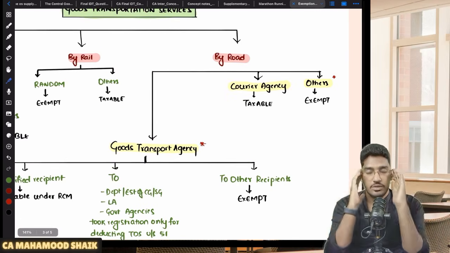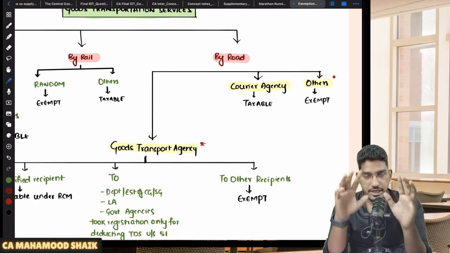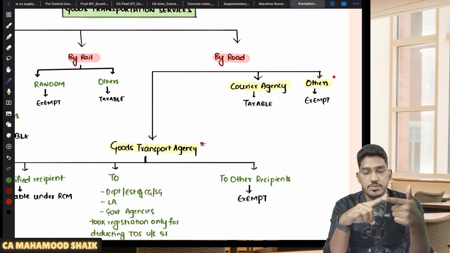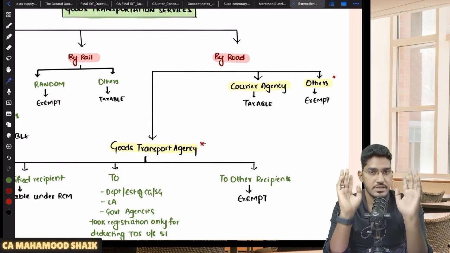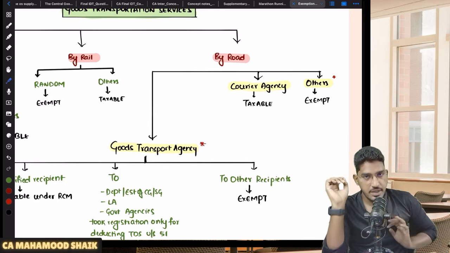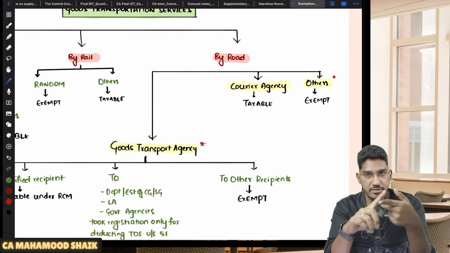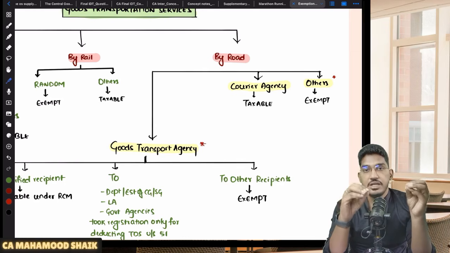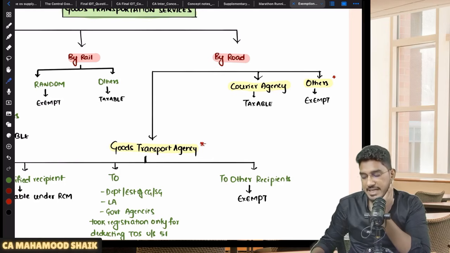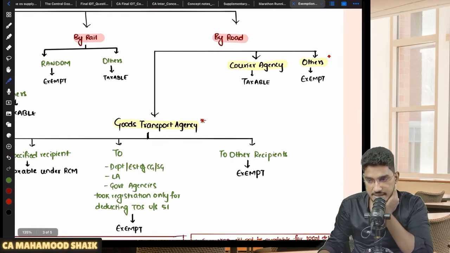So whenever the goods are getting transported by way of road, we need to first arrive at one conclusion. If the transportation of goods is happening by way of road, either by a GTA or courier agency, then only there is a question of taxability. We need to check, is it by GTA or courier agency? If it is, well and good. If it is not by GTA or courier agency, if someone else is providing the transportation of goods by way of road, then it will be exempt.